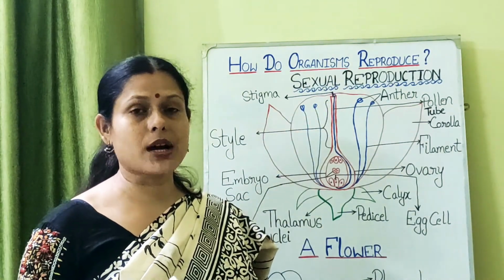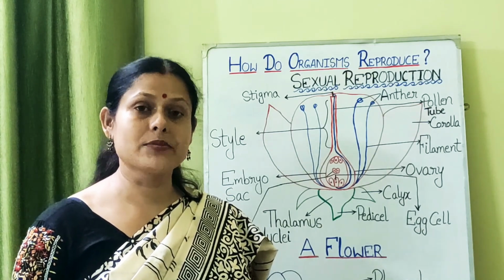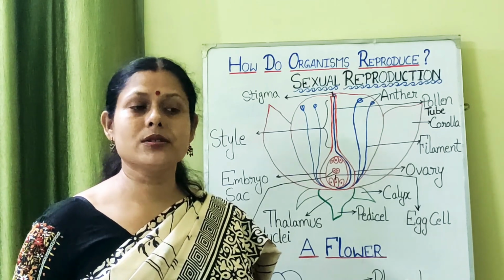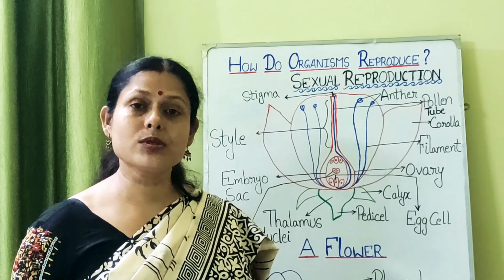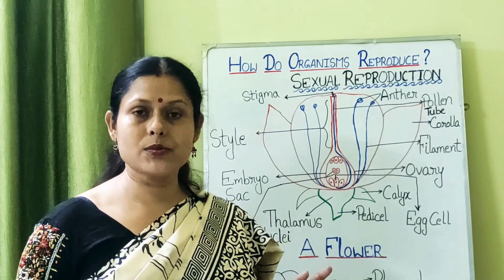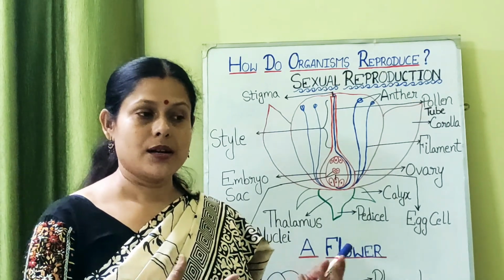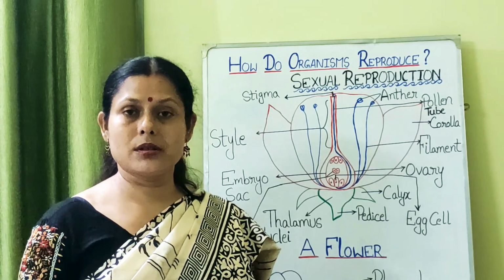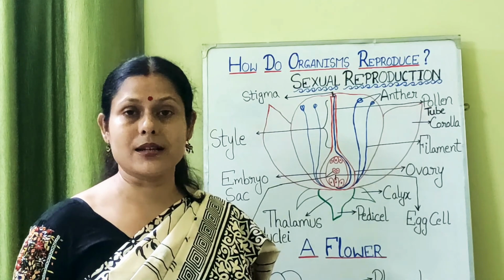So first you have to understand what is sexual reproduction and why it is essential for an organism. The reason is that it will develop more variations, but if the variation is too high, it may sometimes not be suitable, because the cell organelles present in the cell may not be competent enough to have this kind of variations, and they won't be able to lead a normal life of cell growth and cell cycle and all those things.